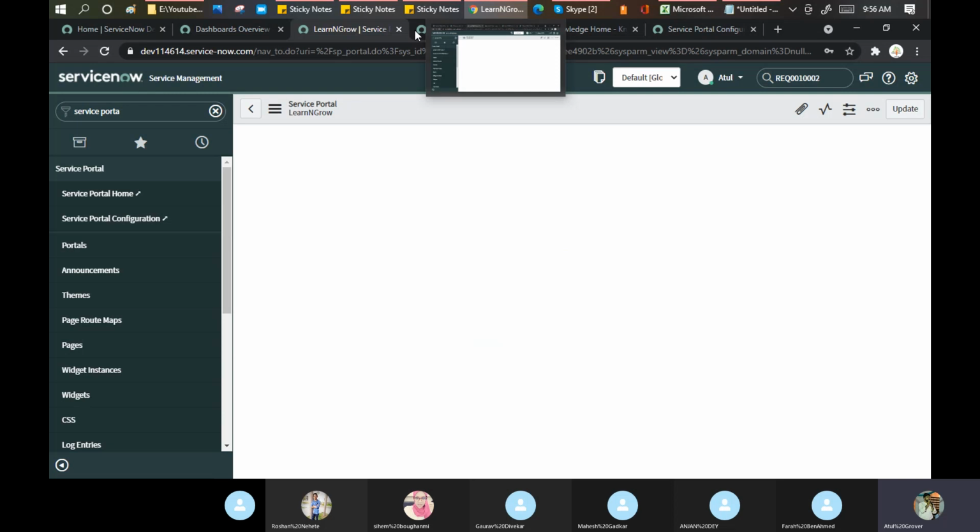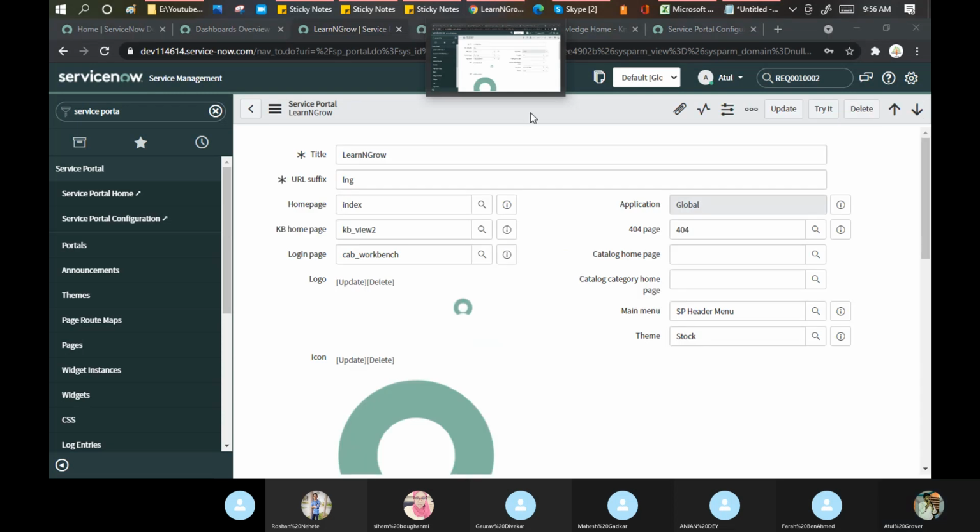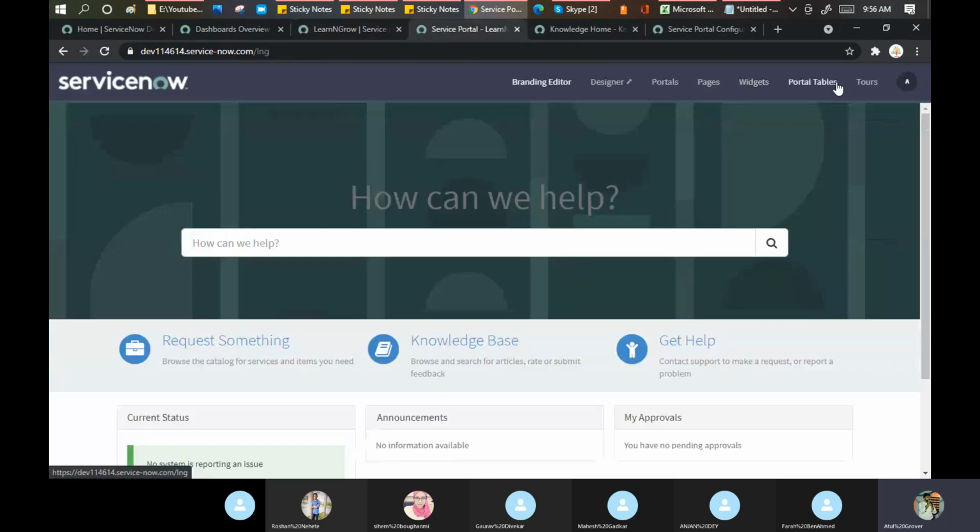Okay, and let me log out from here, because it is a login page. That is how my login page will look.